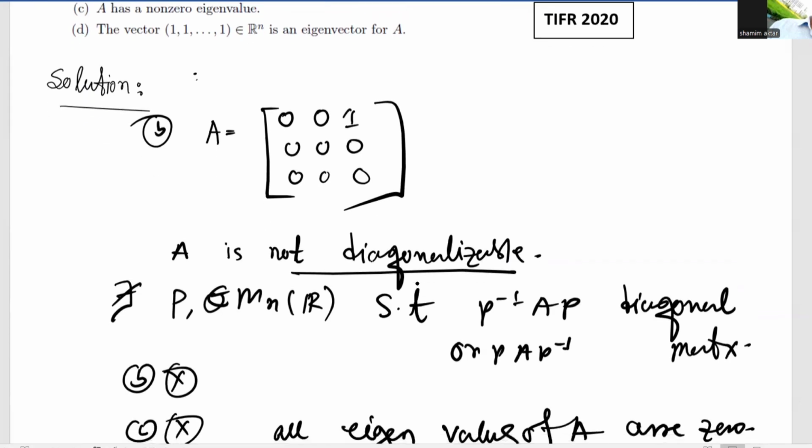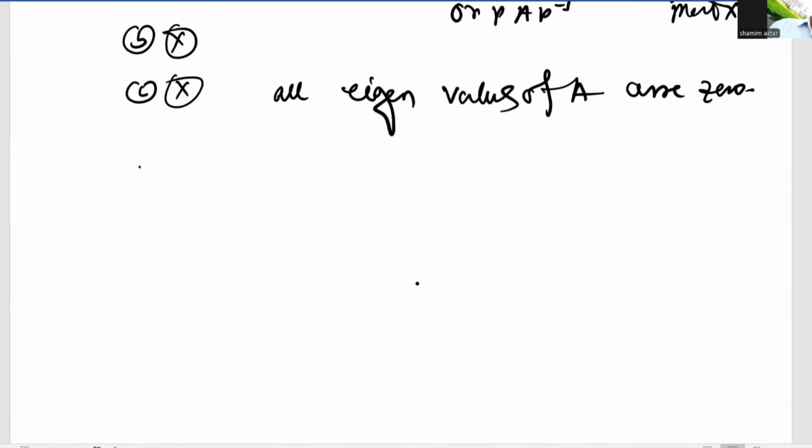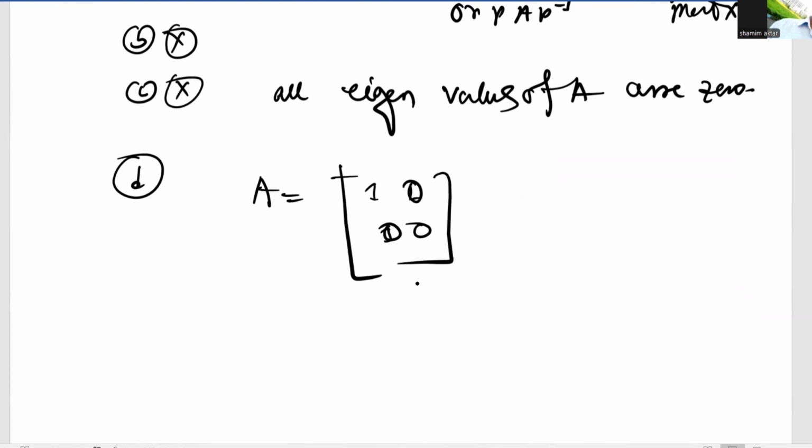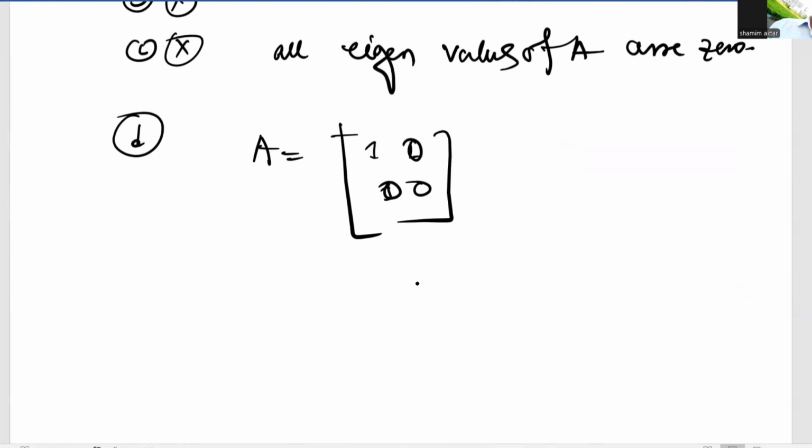Now for option D, we choose A equal to the matrix with rows 1 1 1 and 0 0 0.